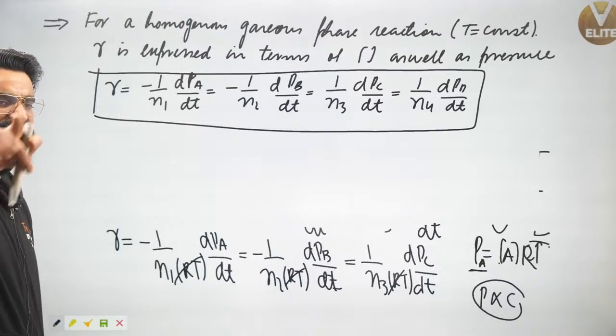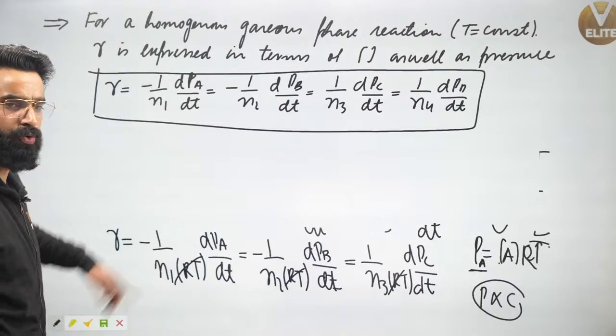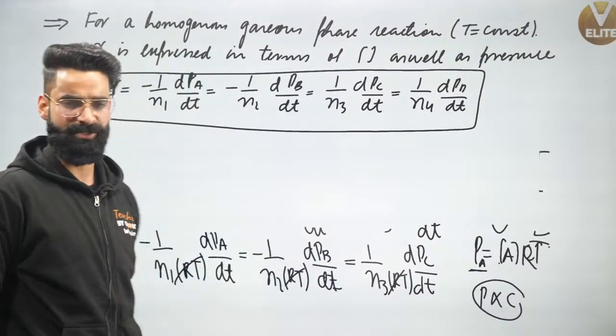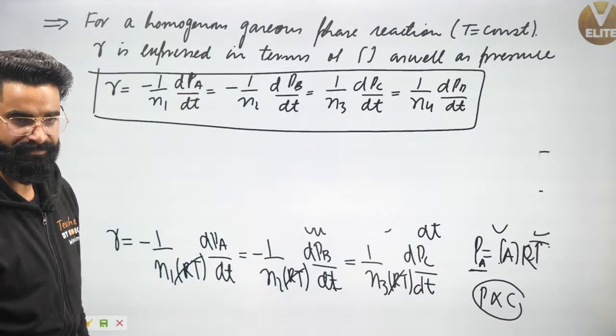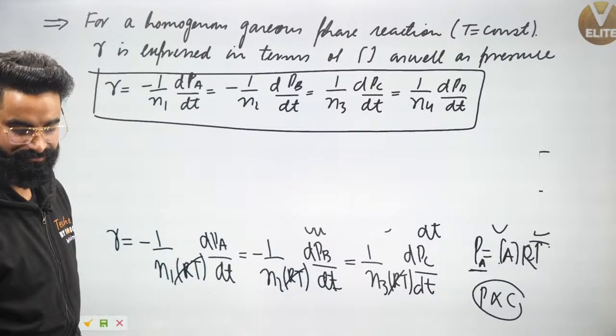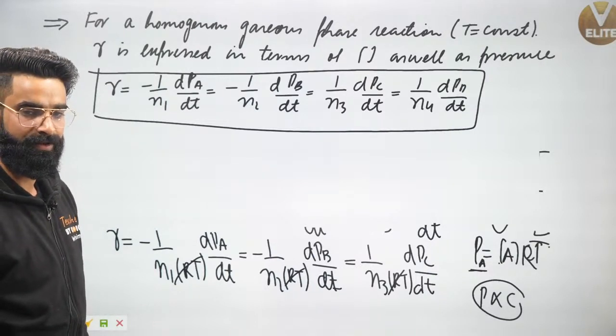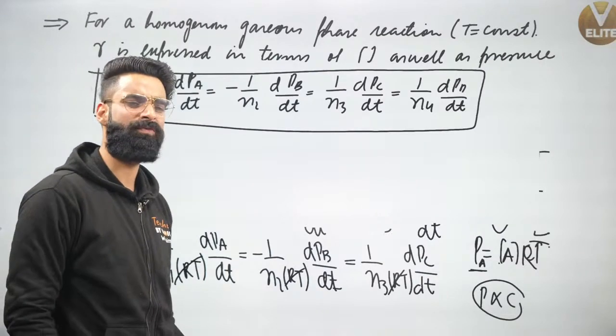So for a gaseous phase reaction at constant temperature, you can write this differential form either in terms of concentration or in terms of pressure. Absolutely. Now I think it's high time to solve a few questions.